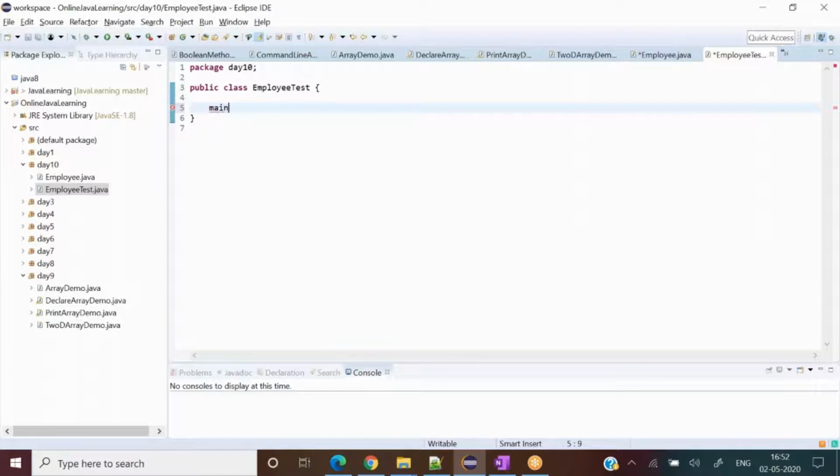Now I'm in my main method, because I want to really test this class. So first thing, there are two possible things for creating an instance of a class.